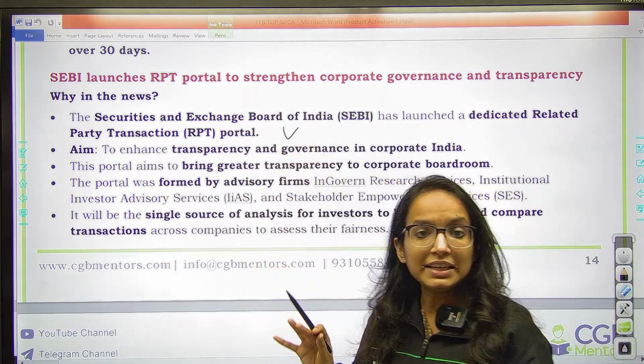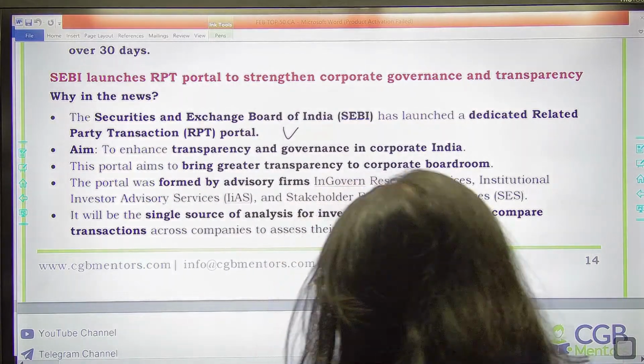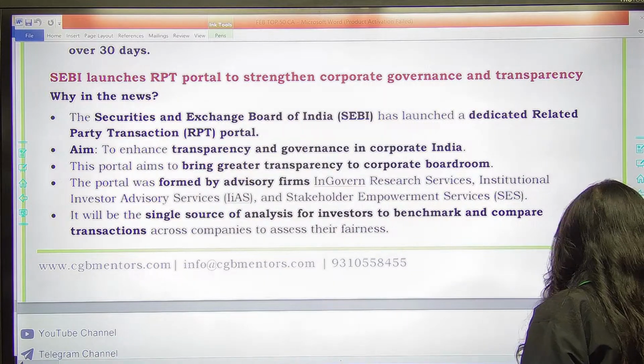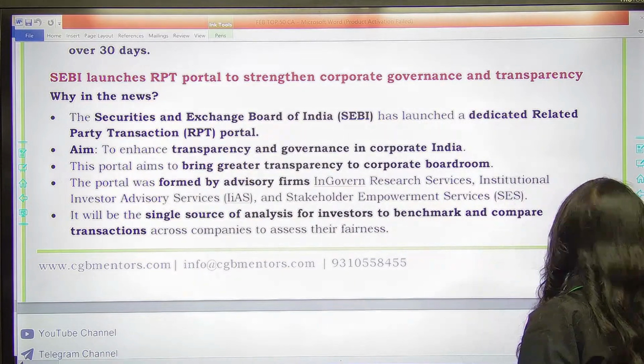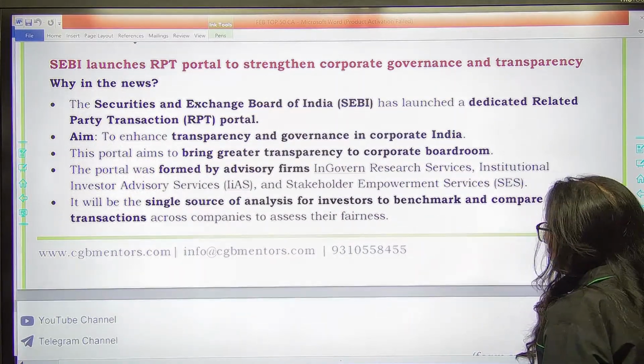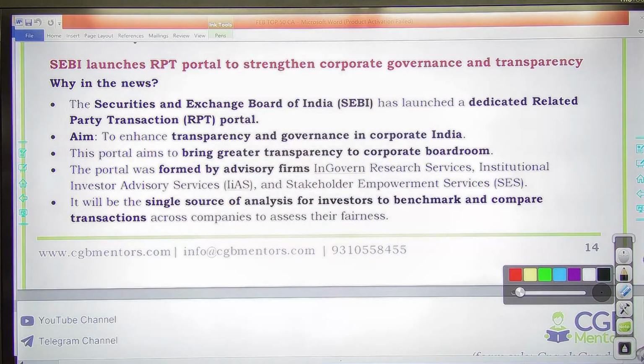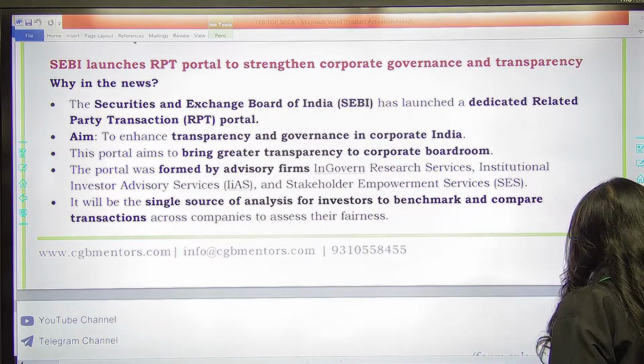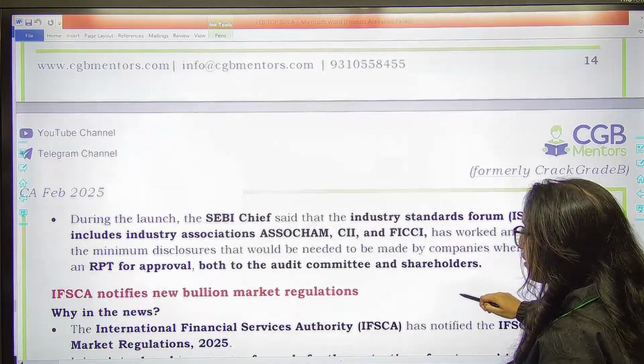Then you have SEBI launching a dedicated related party transaction portal. RPTs के लिए एक dedicated portal they have launched basically to enhance the transparency and corporate governance में जो transparency के issues हैं उसको solve करने के लिए. So this is the platform to bring in transparency in corporate governance.